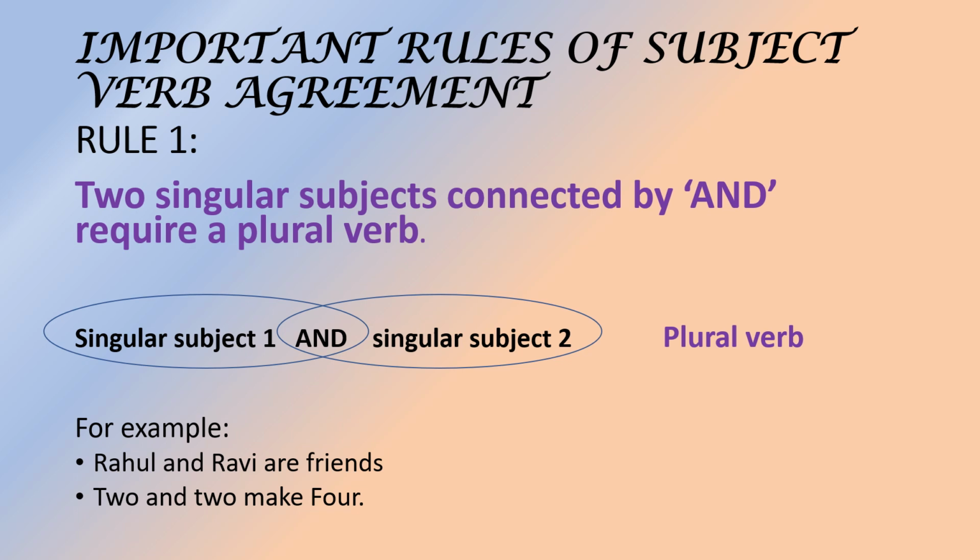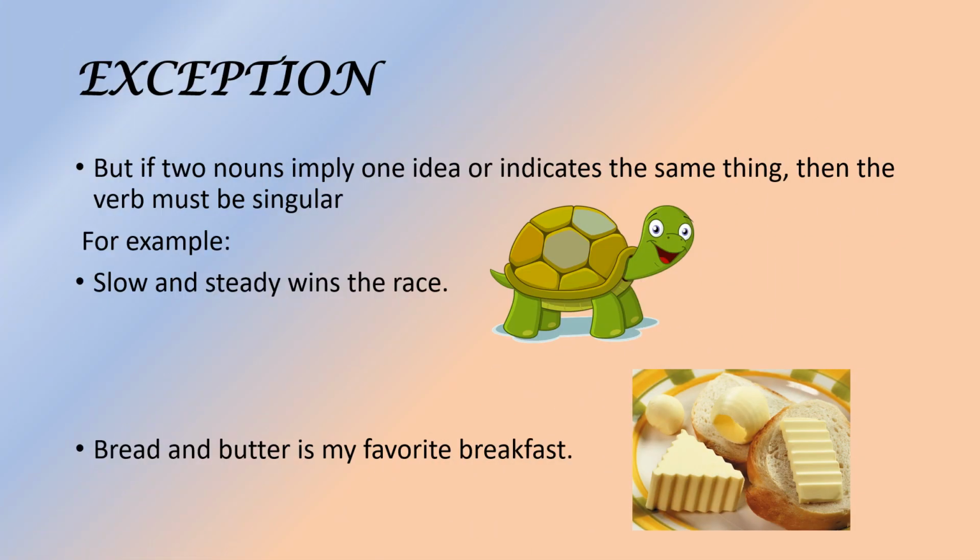Again 2 and 2 make 4. 2 is first subject and again 2 is second subject. Both combined with and. So we have used the word make here, and make is the plural verb. Okay students? But there is exception here. If two nouns imply one idea or indicates the same thing, then the verb must be in singular. Okay? How? Slow and steady wins the race.